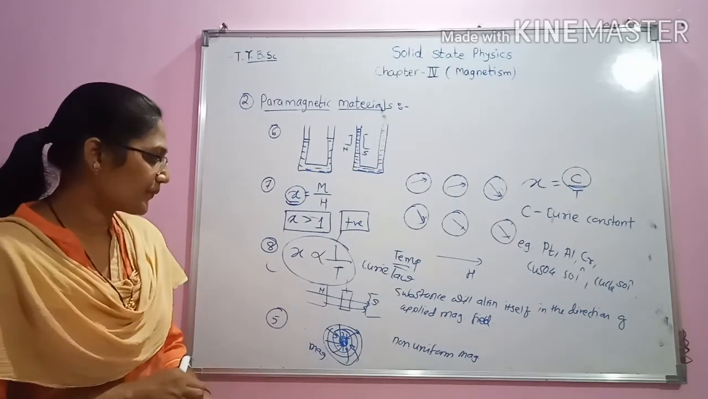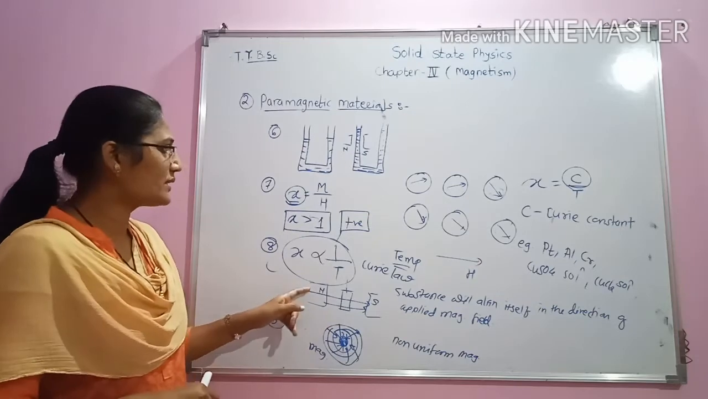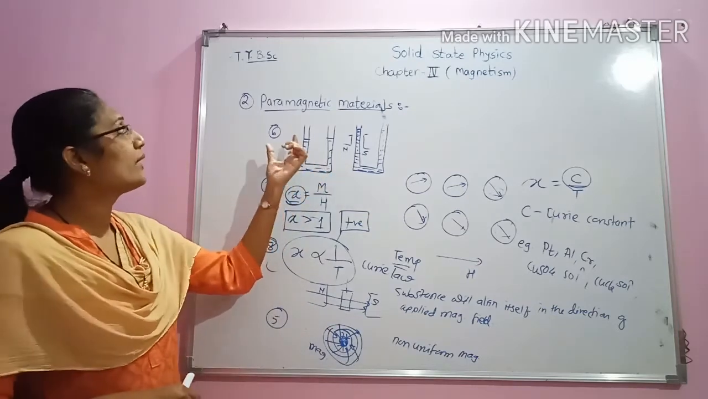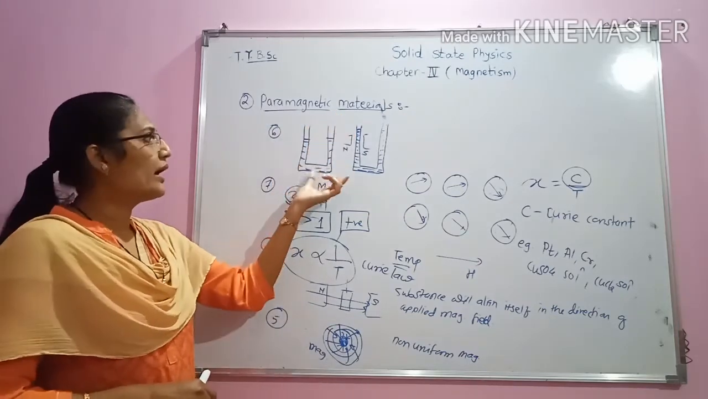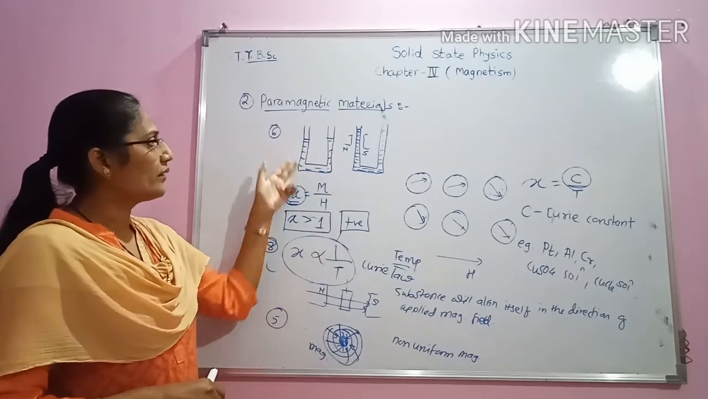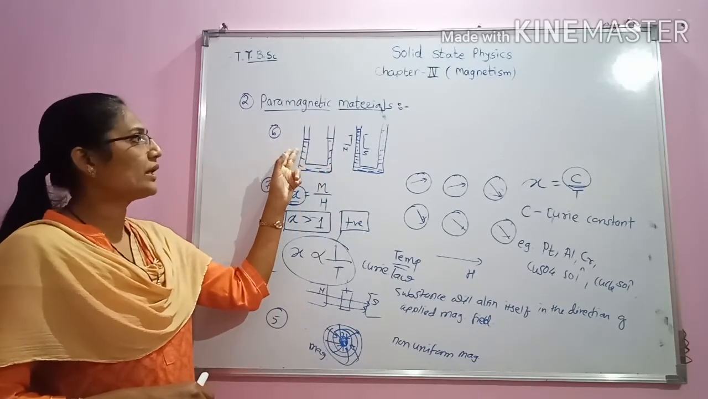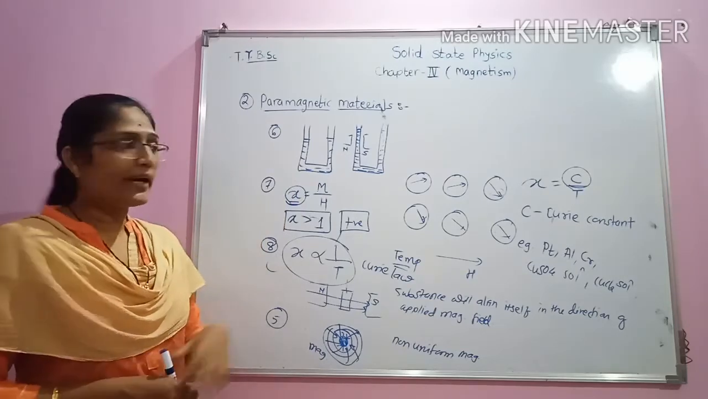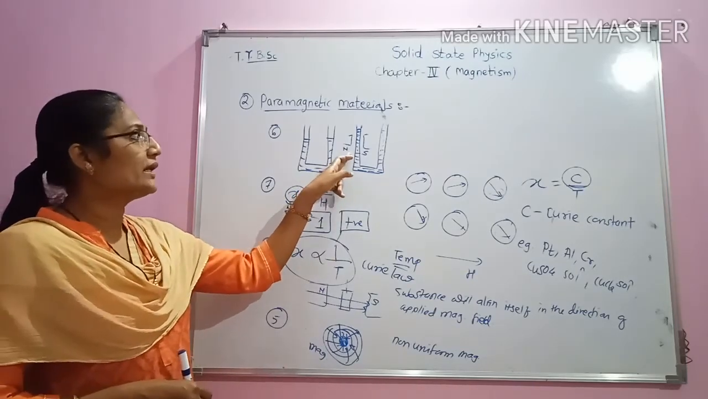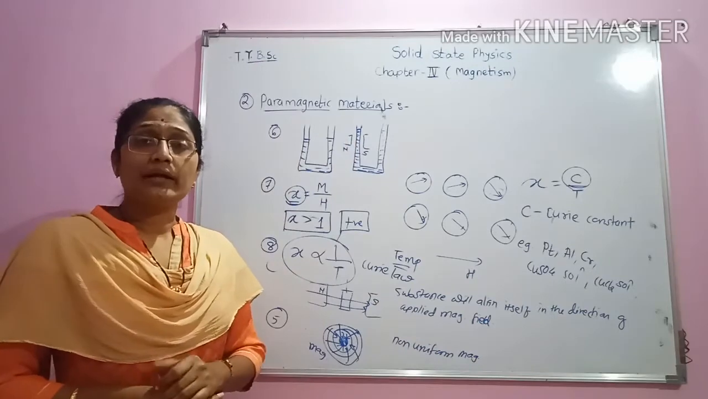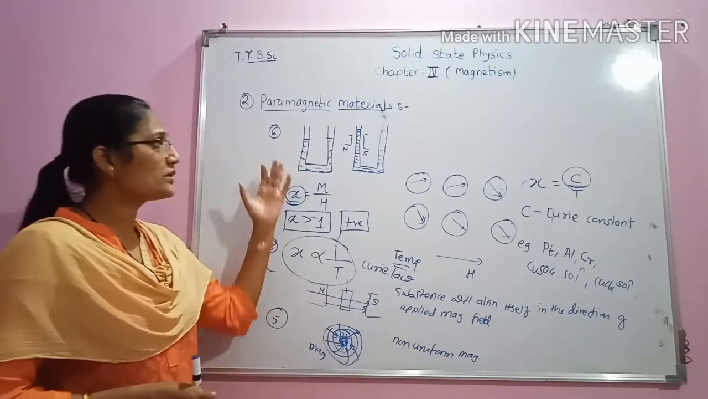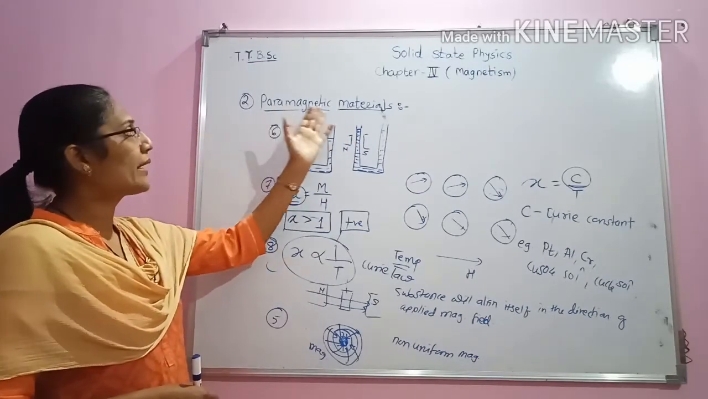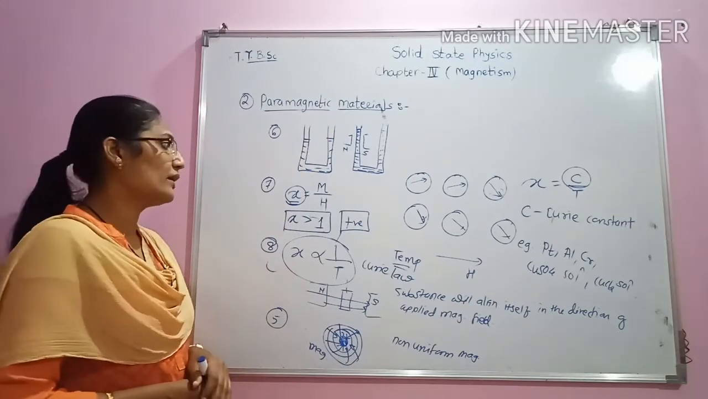Then the next property is that if we take a liquid paramagnetic material, keep it in a U-tube and apply a magnetic field, then the liquid level will get raised. This is also an indicator of the paramagnetic nature of the materials.